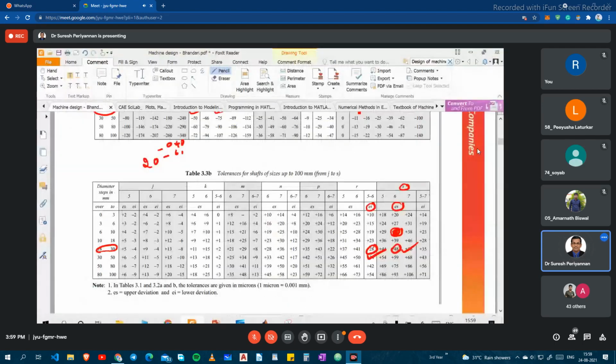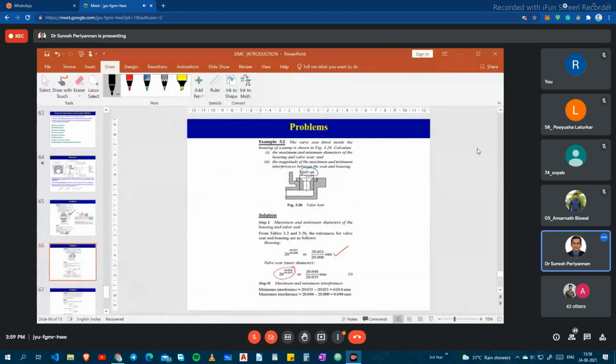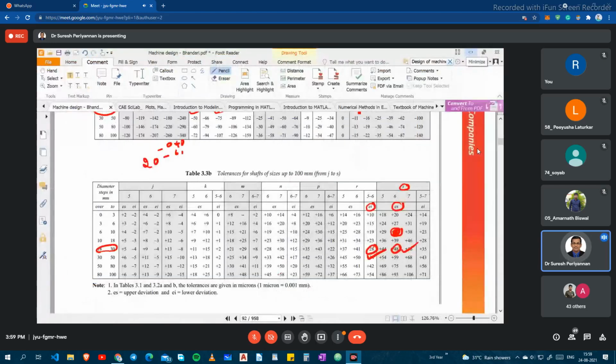S6 only they have given. Sorry, ES is on this side, I will erase it. This is a full table for the hole table and this is a full table for the shaft table. Now we have to take this one.